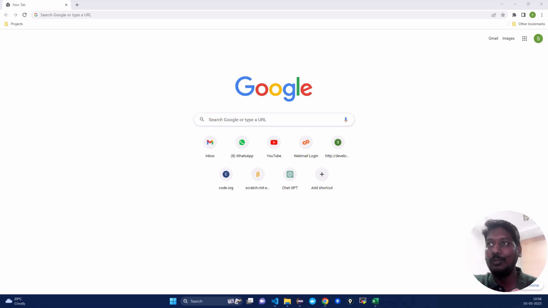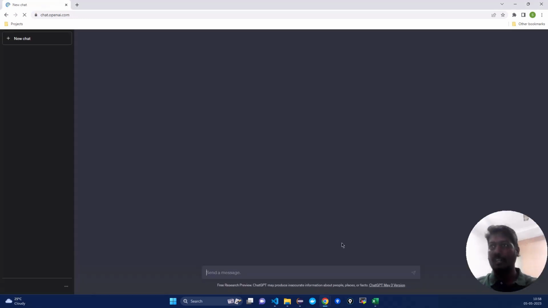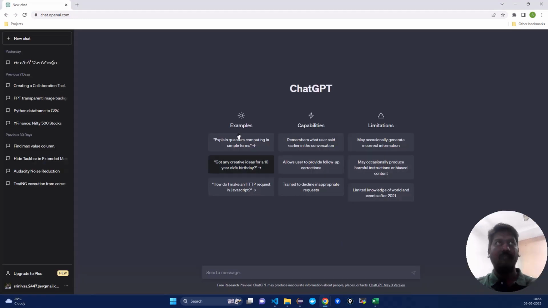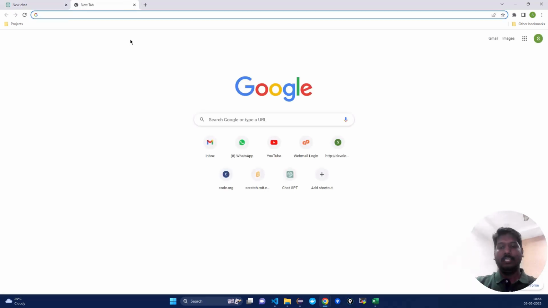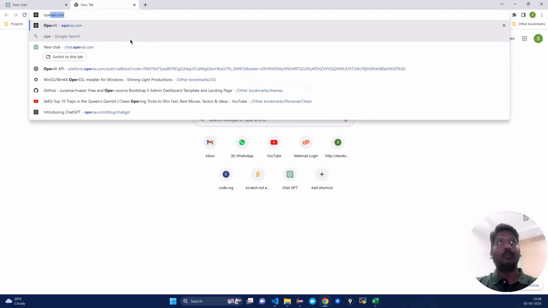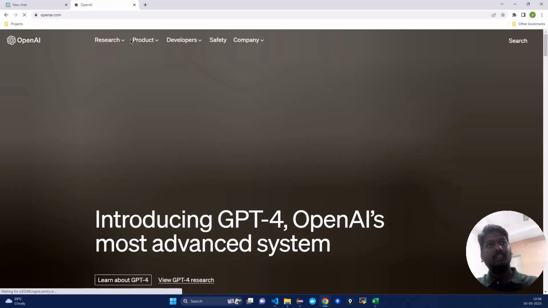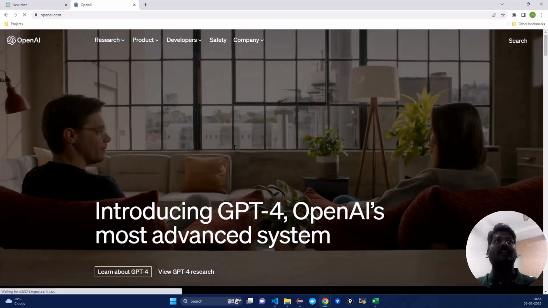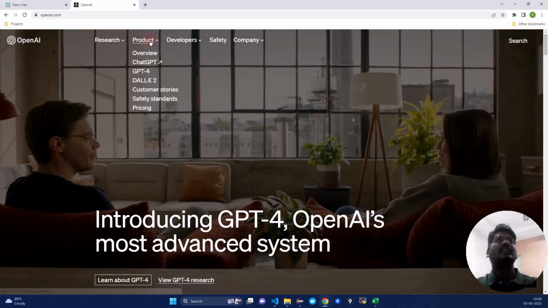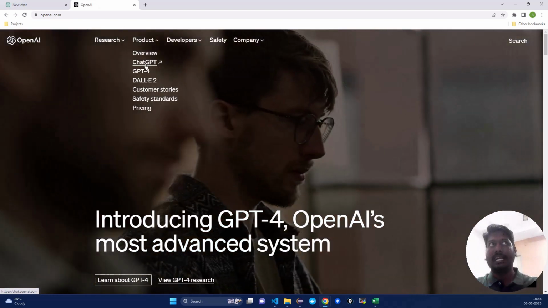I think you know how to log in to ChatGPT. You might have already created or registered yourself. If not, you can go to the OpenAI website, and here you can see the product, which is ChatGPT.